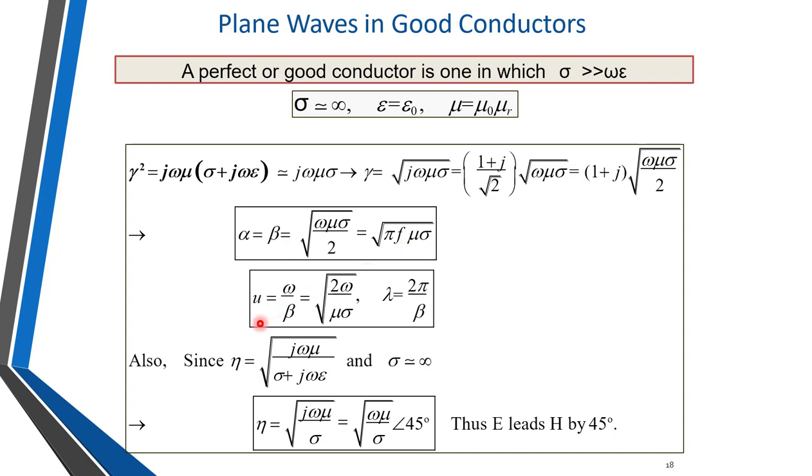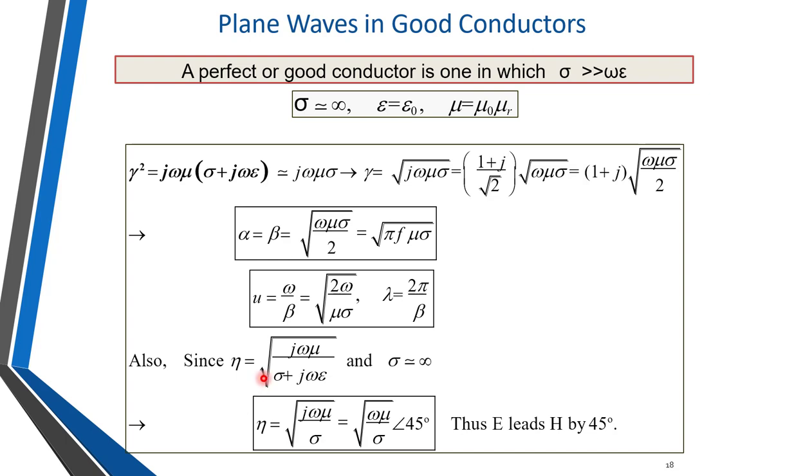But we know that velocity v is equal to omega by beta. If I write the value of beta here, then I will get under square root of 2 omega divided by mu sigma as the value of v, velocity. So velocity is also changing and it depends upon the frequency and sigma. Lambda is equal to 2 pi by beta, so lambda will also change because beta has a different value.